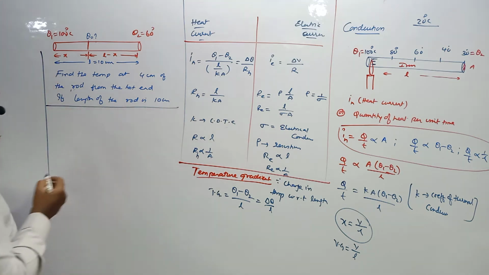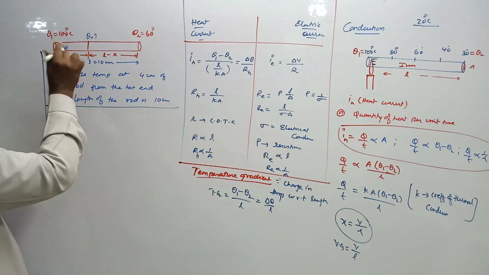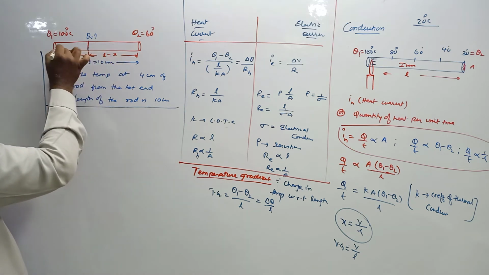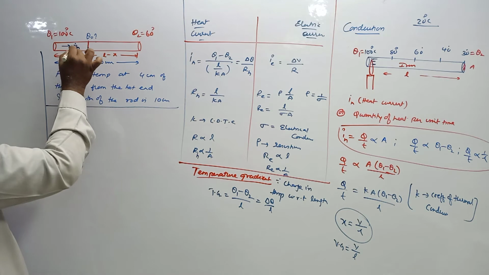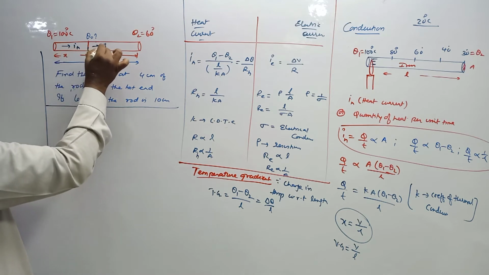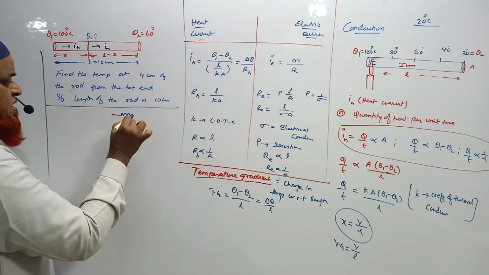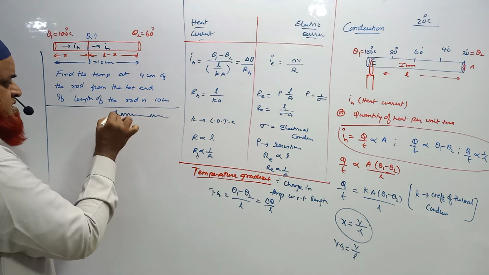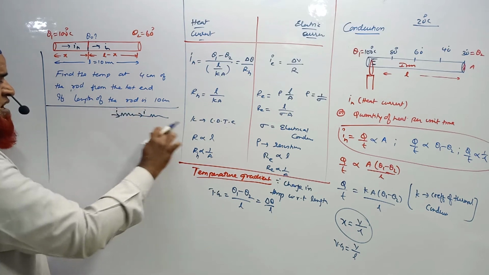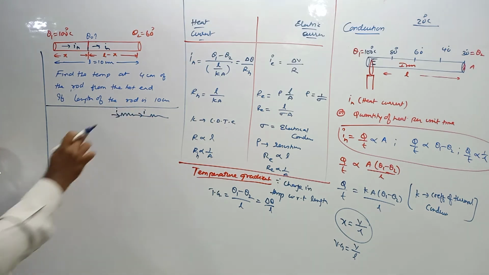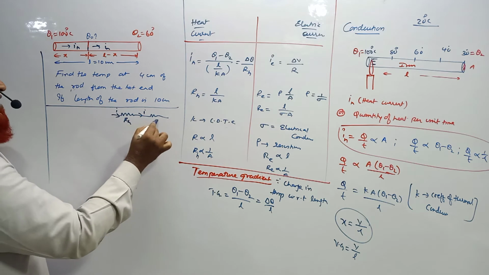Okay, what is left out here? Let us see. You know this is going to be the same rod, is it? Whatever heat current is flowing in this rod, the same heat current will flow in this rod also. Heat current is same. Just like in electricity, you will consider two resistances if the same current is passing through them. But instead of electrical resistance, we are considering heat resistance here.